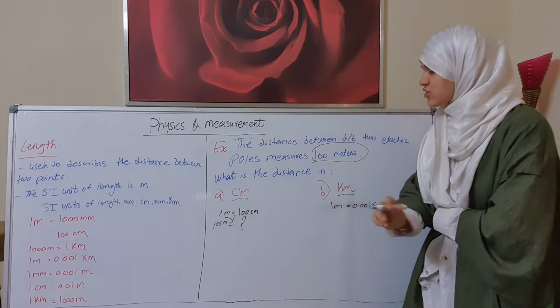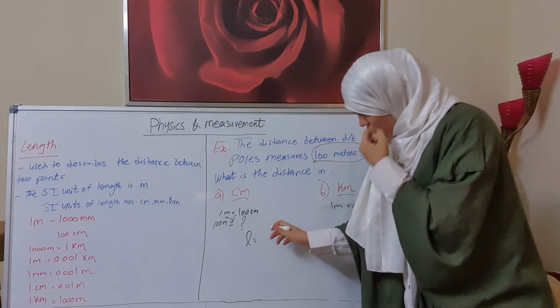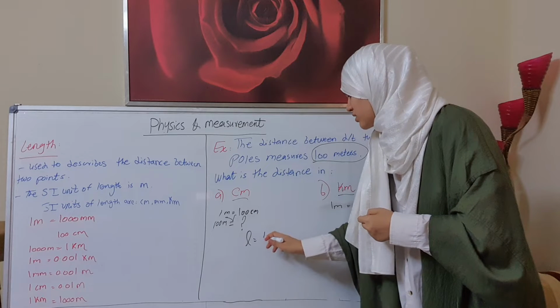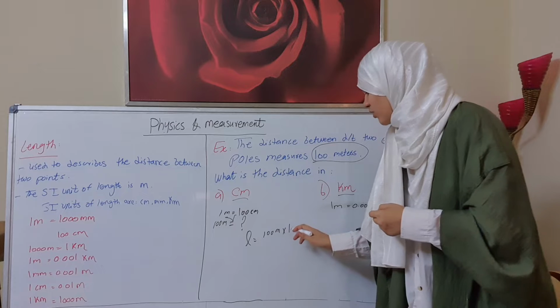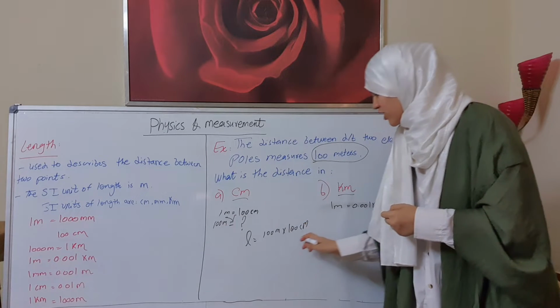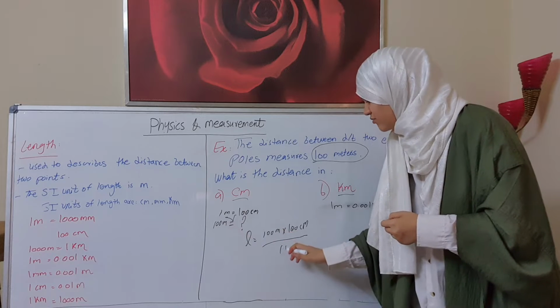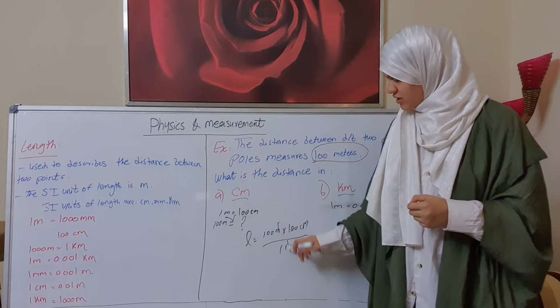Okay, now what we will do, length is equal to 100 meter times 100 centimeter over 1 meter. Now we'll cut meter by meter.